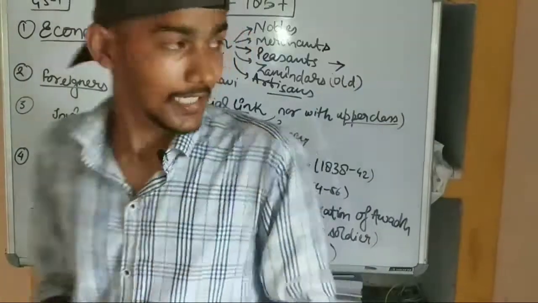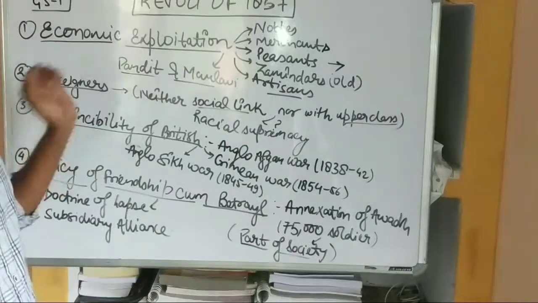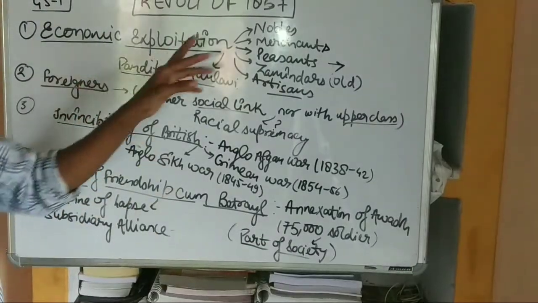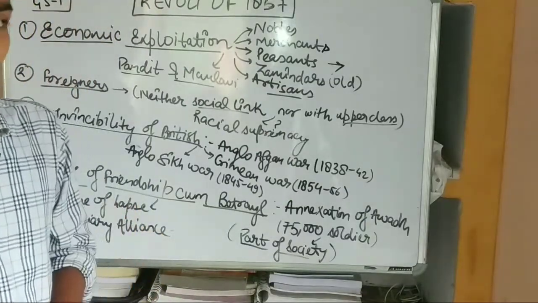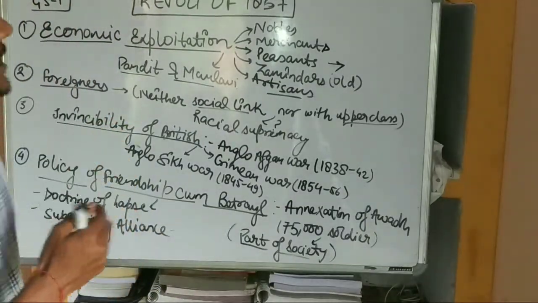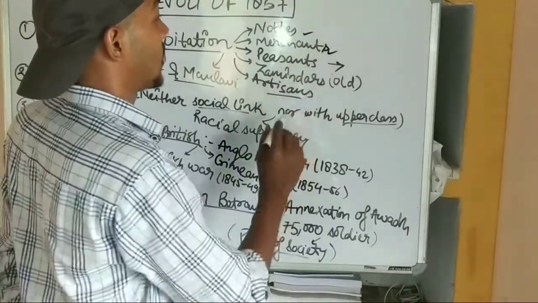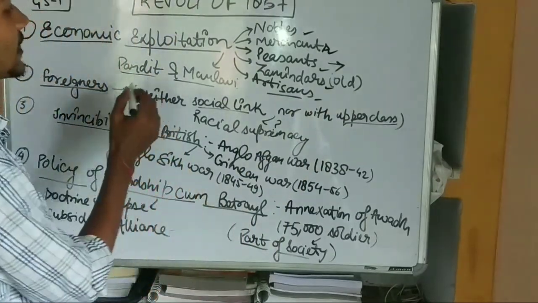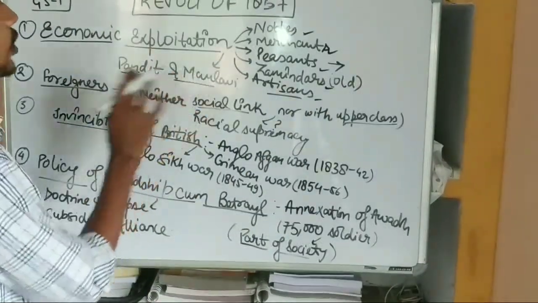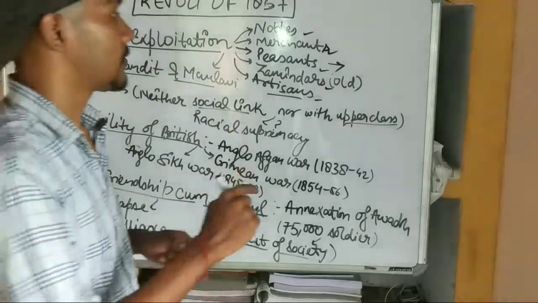The first reason is economic exploitation. The exploitation done by the Britishers on the economic front was suffered by all sections of society. All sections of society means each and every section: the nobles, the merchants, the peasants, the old zamindars, the artisans, and also the religious priests, that is Pandits and Maulvis, who also suffered. We will look at each one of them. First of all, we will look at the peasants.